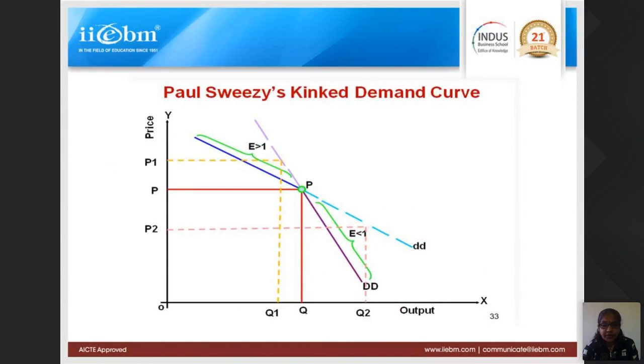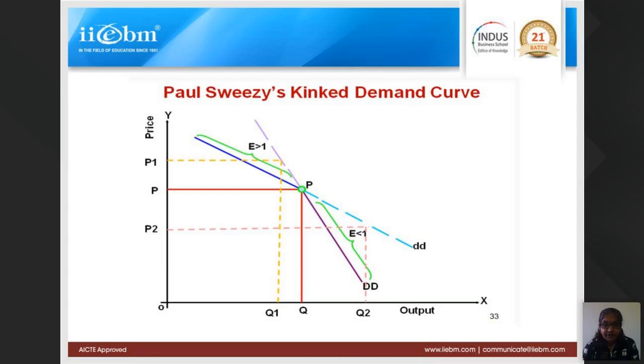Now I'll explain this in terms of duopoly. Consider these are the demand curves of two competitors, say this is of Pepsi and this is of Coke. If Pepsi increases the price and functions here, then Coke will not follow. Coke will feel that if Pepsi is increasing the price, then we will not increase the price, because now people buying Pepsi will buy Coke. So Pepsi will have to function only on its own demand curve, and this part of the demand curve will get exhausted.